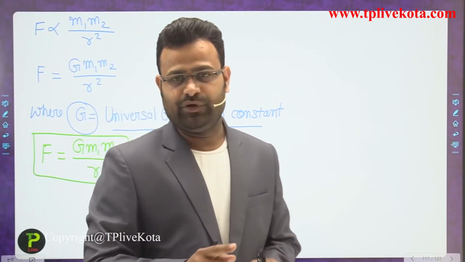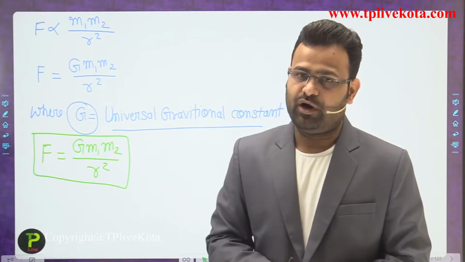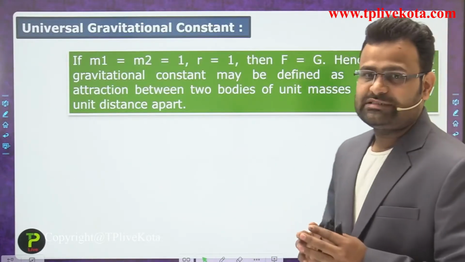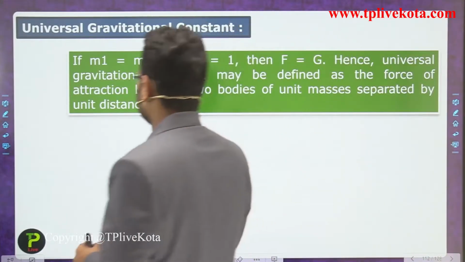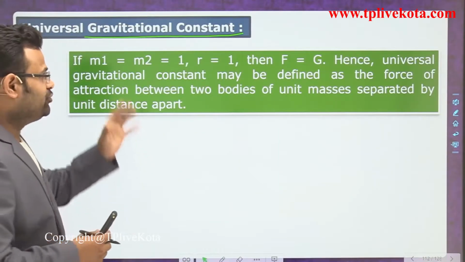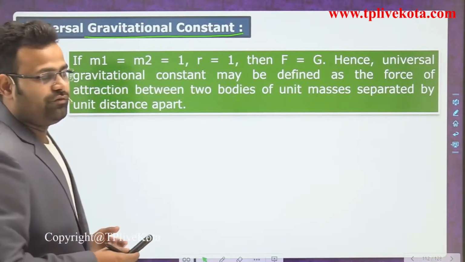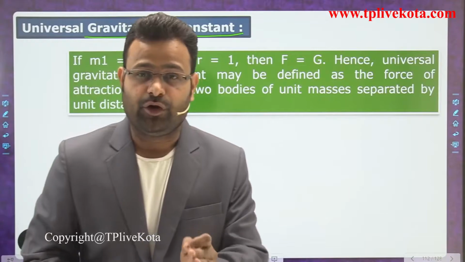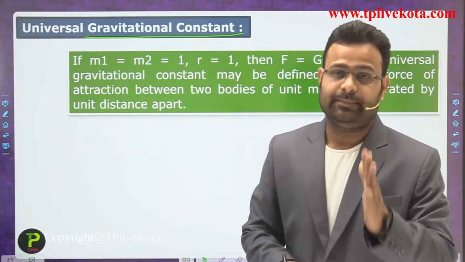The first one is m1 and the second one is m2. F is equal to G m1 m2 upon r square. So how can you decide the value of the gravitational constant, and what do we mean by the expression of the gravitational constant? By using that expression we can find its value. And what do we mean by the capital G? What is the expression and what is the physical significance of that capital G?